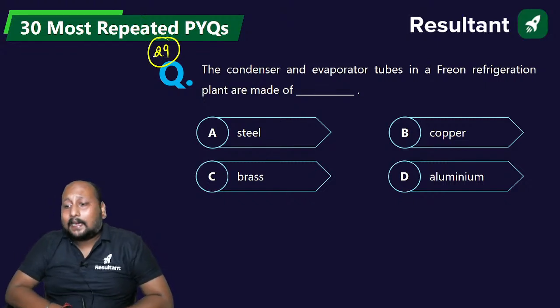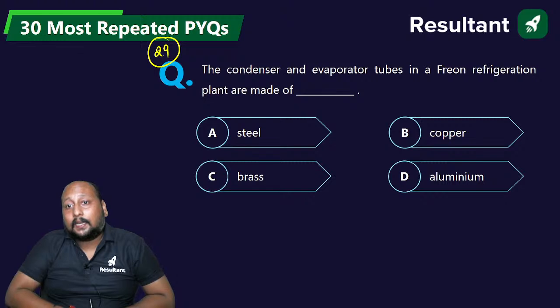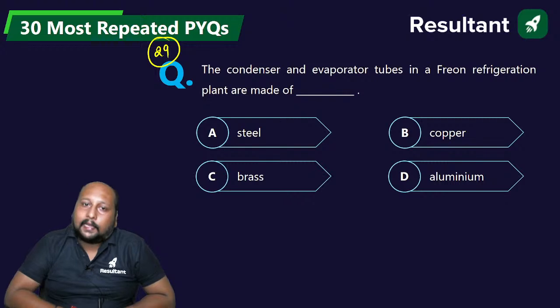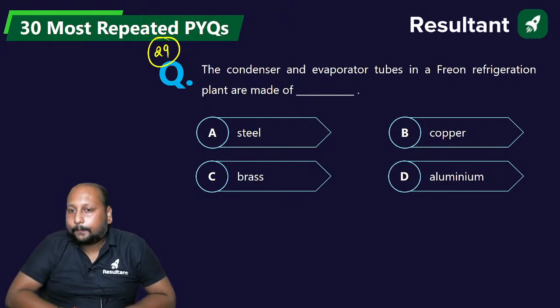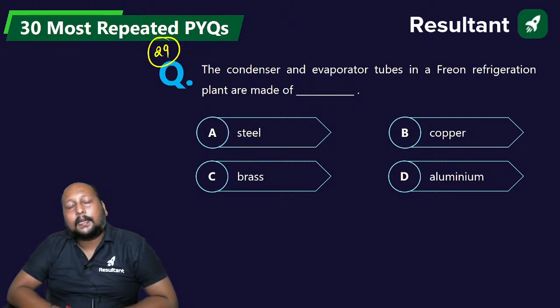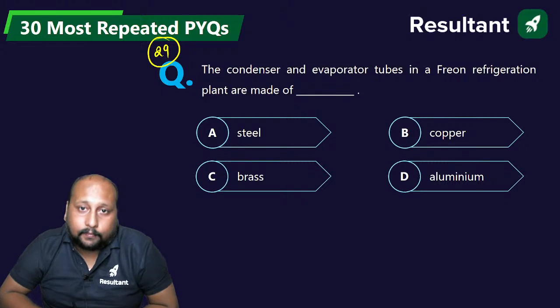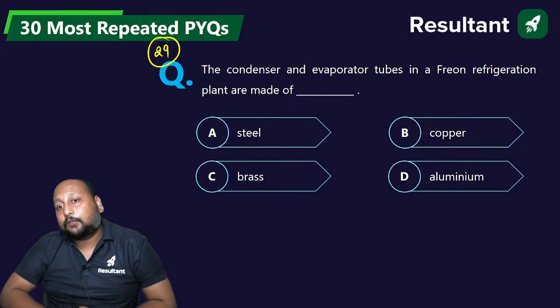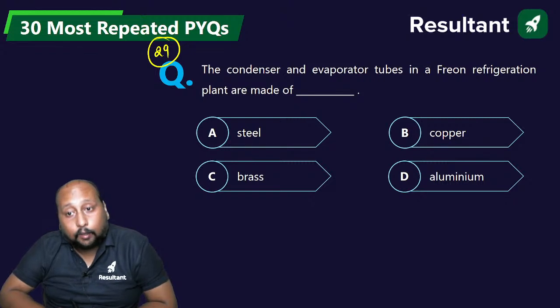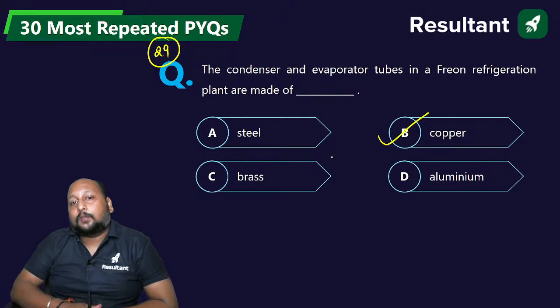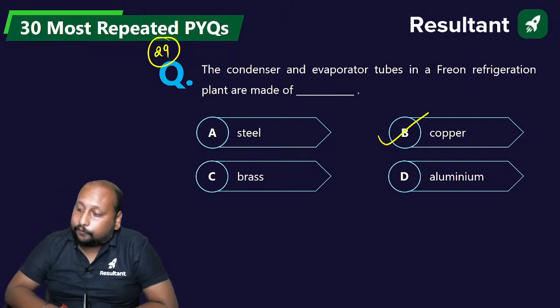The condenser and the evaporator tubes in a Freon refrigeration plant are made of steel, copper, brass or aluminium. Quickly. We know Freon has a property: Freon does not react with copper, so that is the reason we are using copper tubes in the condenser and evaporator in our Freon refrigeration system.